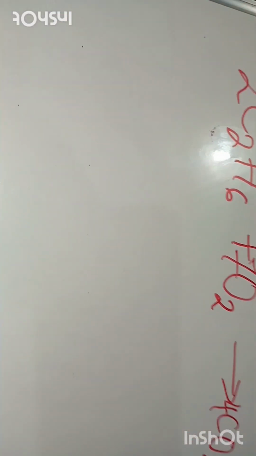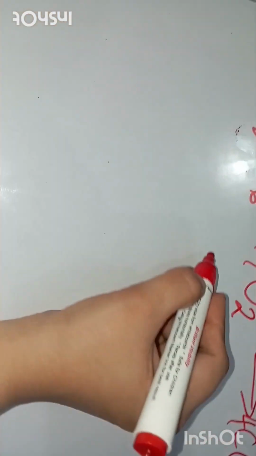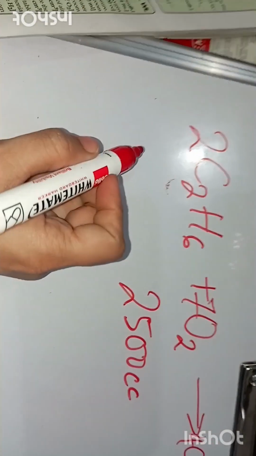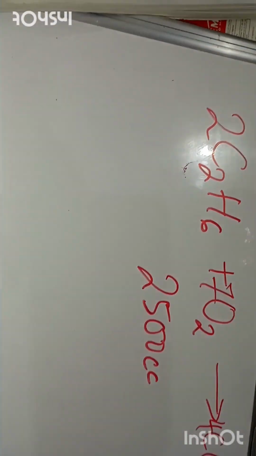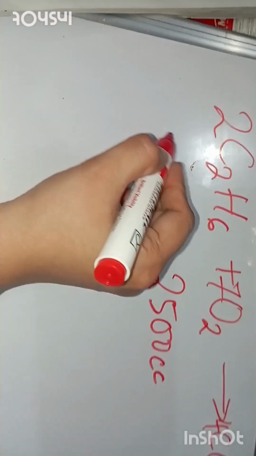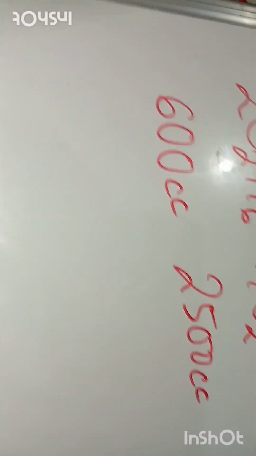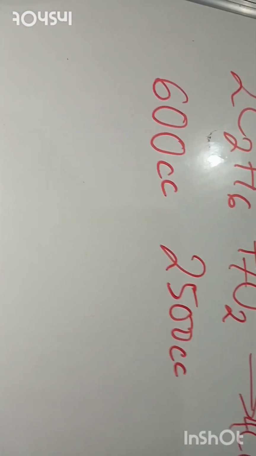Okay. Now what is the volume given in the question? 2500 cc of oxygen. So write here 2500 cc. Now how much volume of ethane is taken? Ethane is 600 cc. 600 cc of ethane. Now it is given in the question that you have to calculate the volume of unused oxygen.